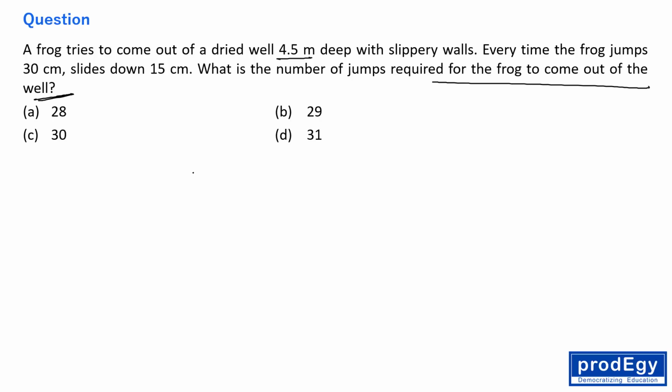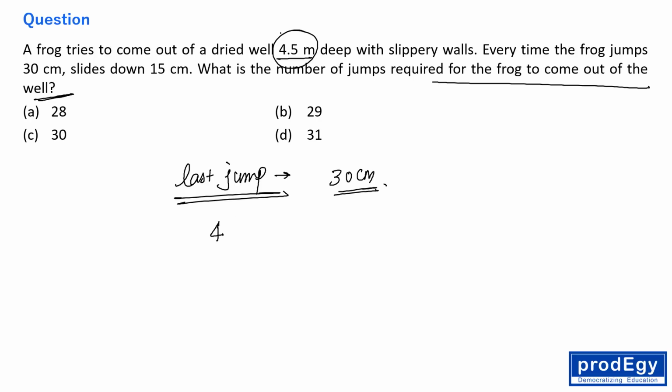See everyone, for the last jump, when he comes to the top, he won't be slipped, right? Like when he takes the last leap or the last jump, after that he won't slip. Fine. So last jump is of 30 centimeter, right? It means the depth is 4.5 meters. So the depth is 450 centimeter, right? Because 1 meter is equal to 100 centimeter, right? So the depth of the well is 450 centimeter.